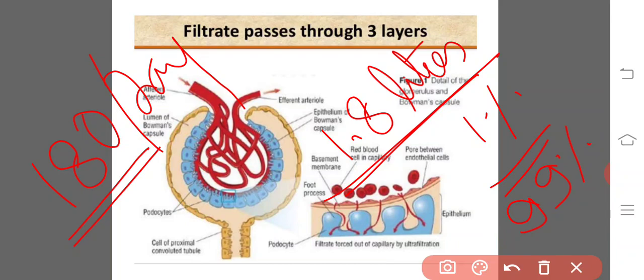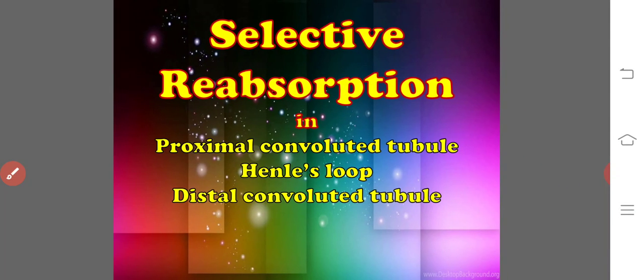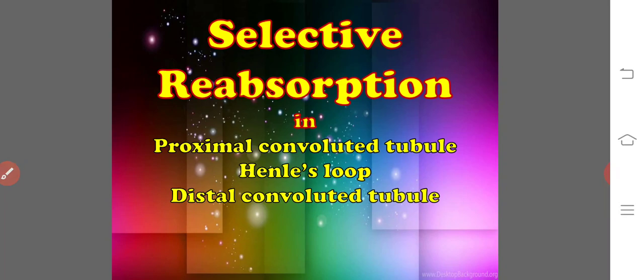This reabsorption of 99% of ultrafiltrate is generally known as selective reabsorption. What is selective reabsorption? The 2 kidneys of a healthy human being form 180 liters of ultrafiltrate per day, but only 1.8 liters of urine will be excreted by the same individual. That is, 99% of ultrafiltrate is reabsorbed into the blood vessels.